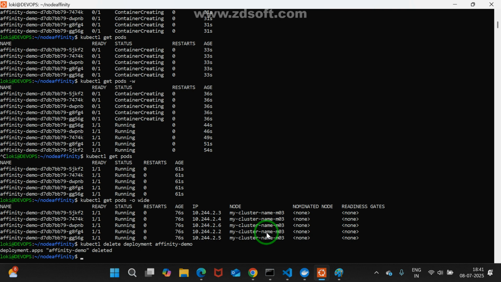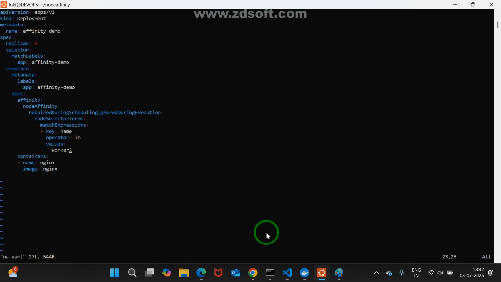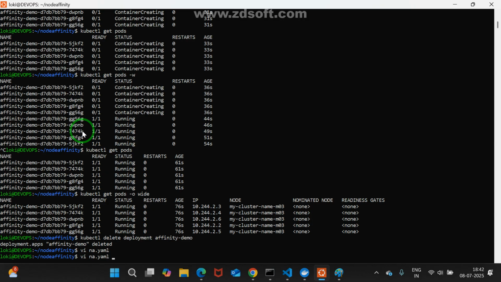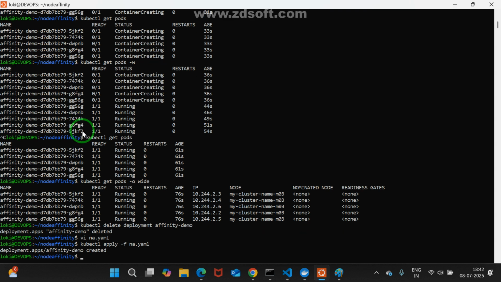Now there we specified required, right? We specified required. I'll try to change the name. There, vi na.yaml. There I am changing the name. Here we specified required. Required means mandatorily having. Otherwise it won't work. Escape, shift colon x. Again I am deploying. kubectl apply na. Yes, it is saying created.